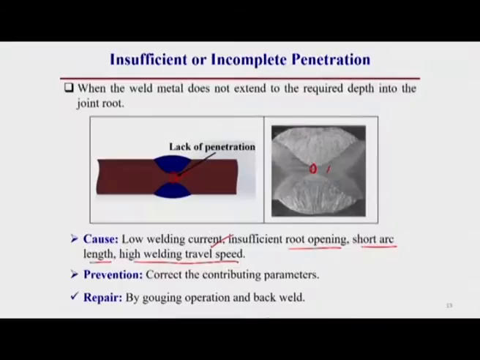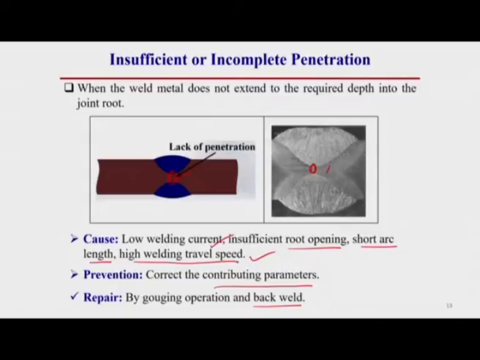How can we prevent it? Whatever the cause is, if we can eliminate it, then we can prevent this type of welding defect. So, correct the contributing parameter: whatever parameter is causing this defect, if we can correct it, we can prevent it. How can we repair? For repairing this type of weld, generally we have to gouge this portion and do the back welding.